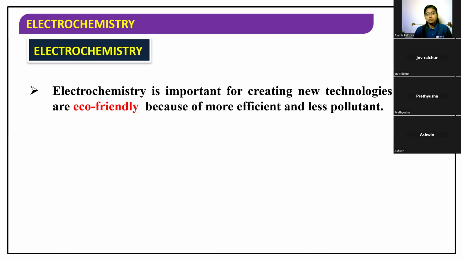Any idea for anyone about redox reactions? Or you can give me the definition for redox reaction also. Have you heard of this redox reaction term in your class level? If you have heard of this term, you can give me the definition in the chat box.